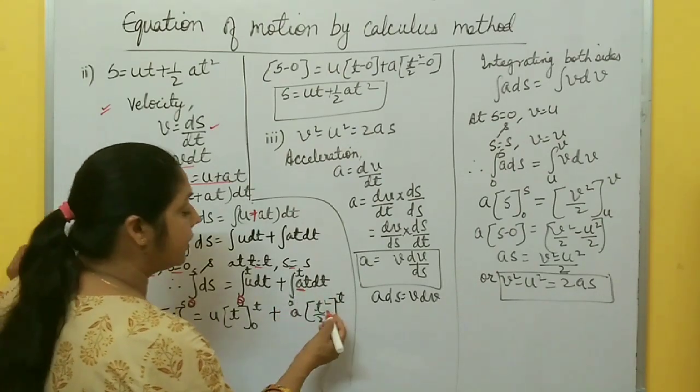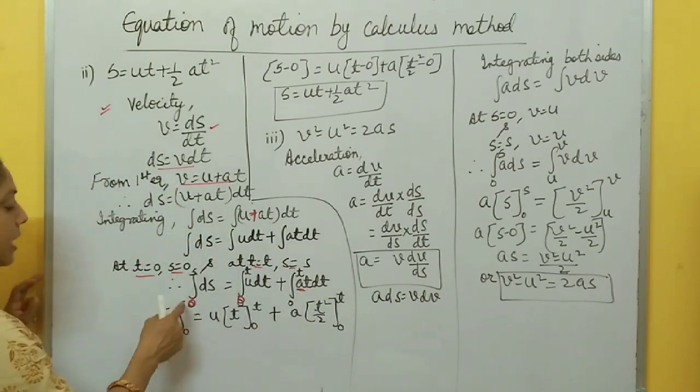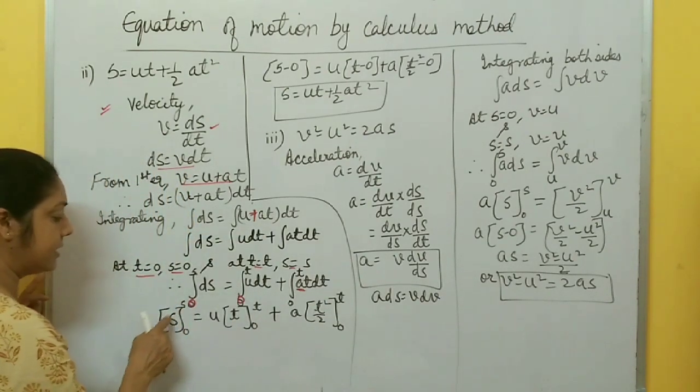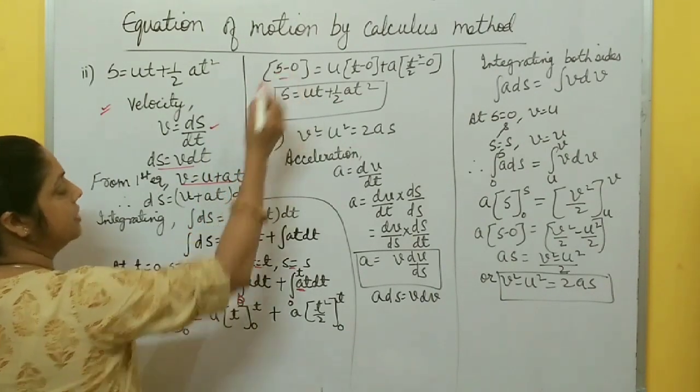Integration of t dt is what? t square by 2, limits 0 to t. Now you put the limits, upper limit minus lower limit: here s, so s minus 0.